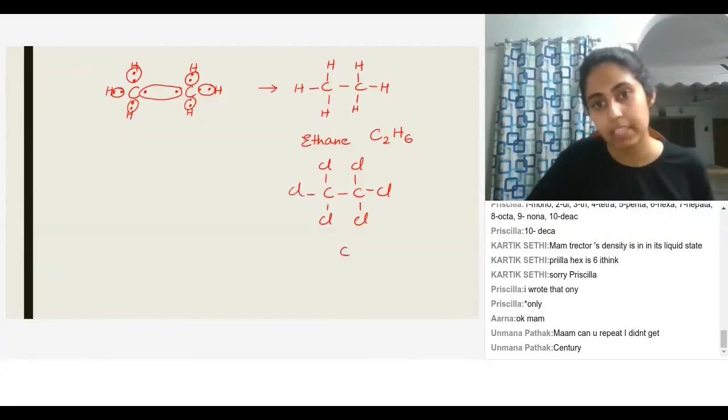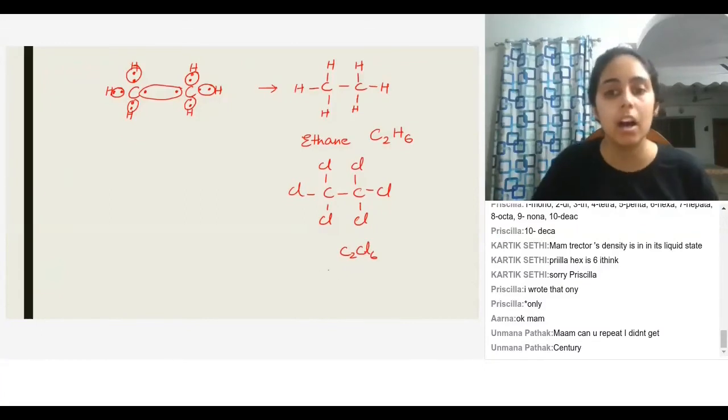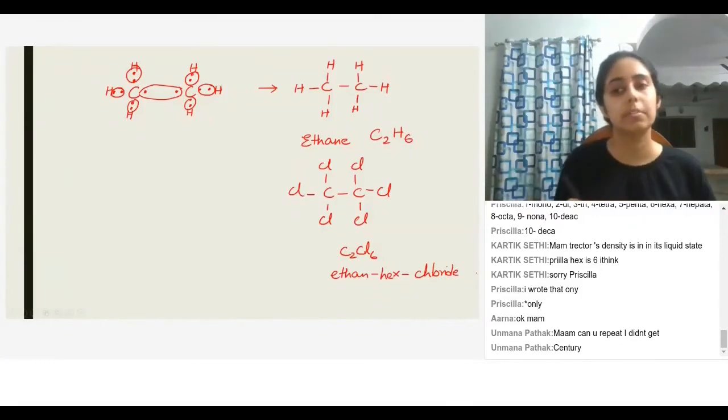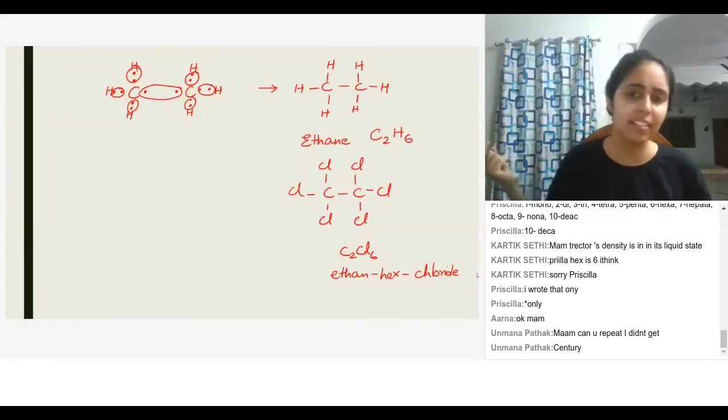That will be C2Cl6. Sorry, so this will be 1, 2. So we write dicarbide hexachloride? Yeah, you can write that.